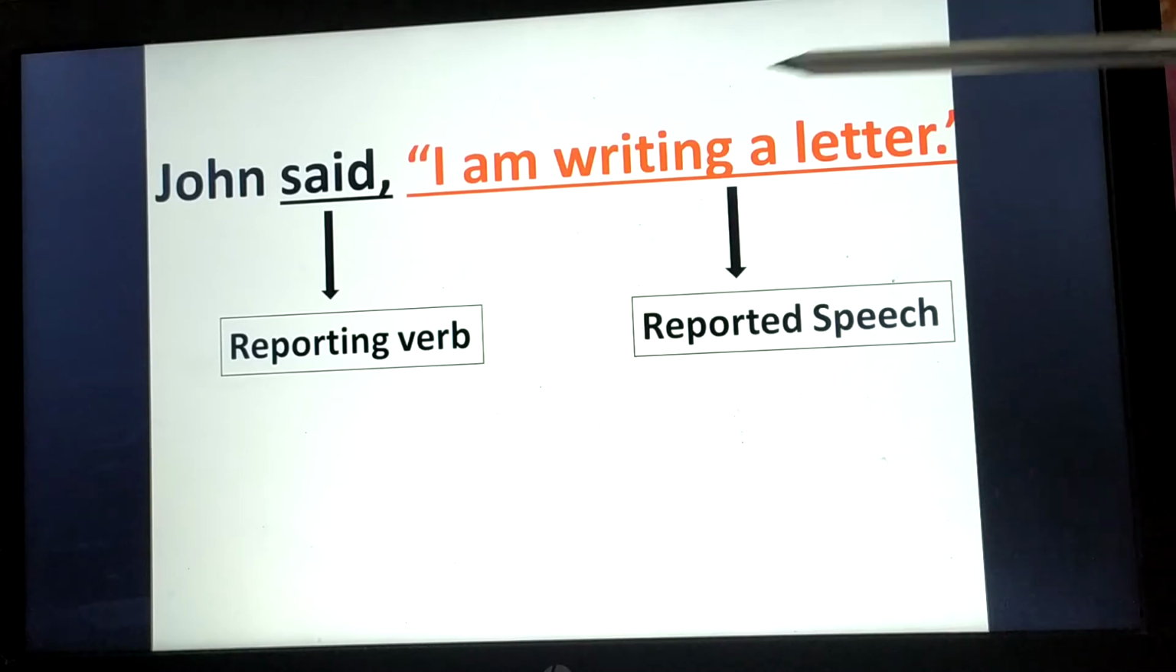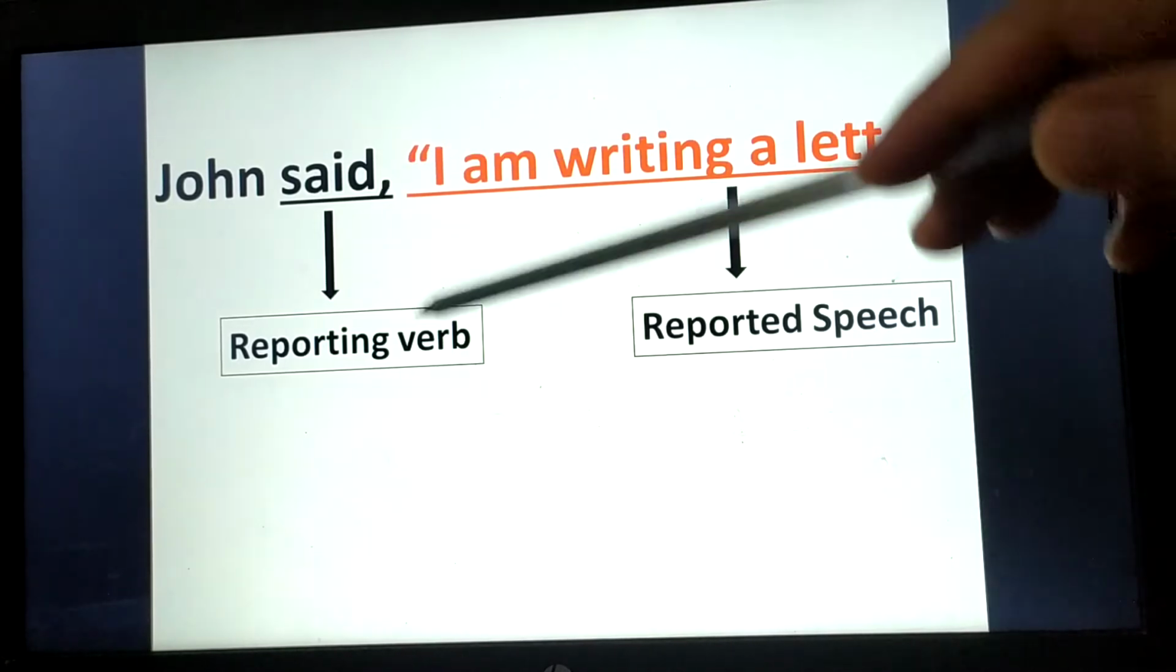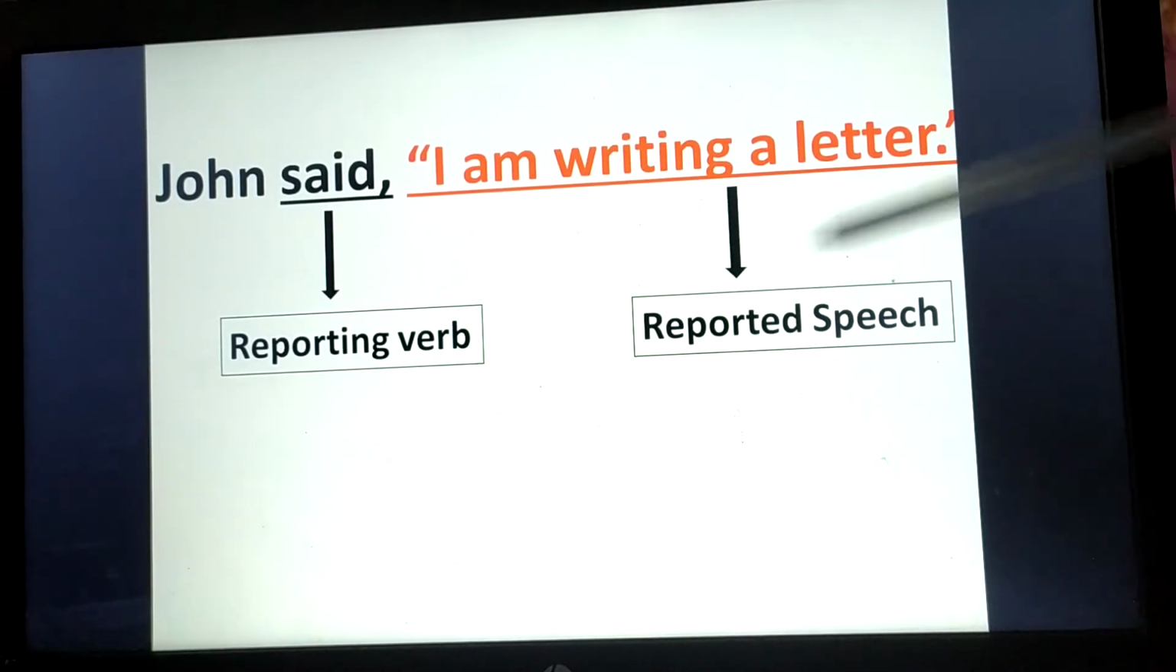Now next, I am writing a letter. The words which come after the comma or after the reporting verb and which are written in quotation marks, these are the reported speech.